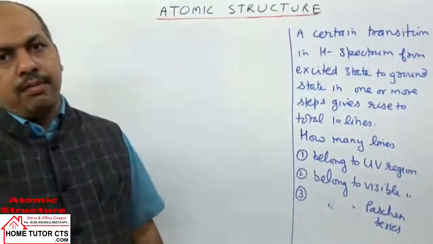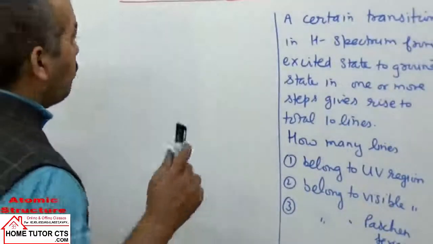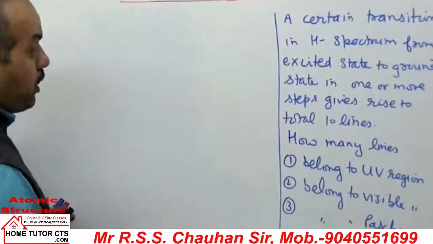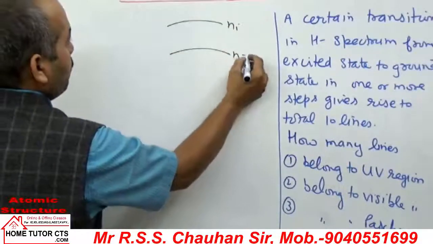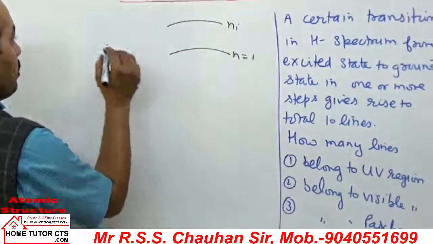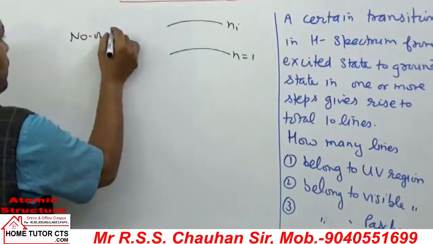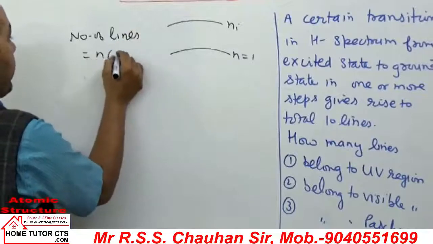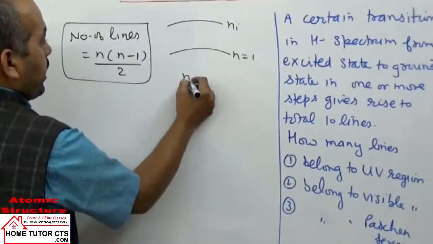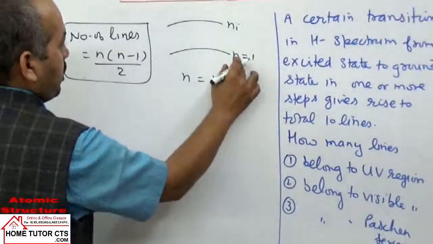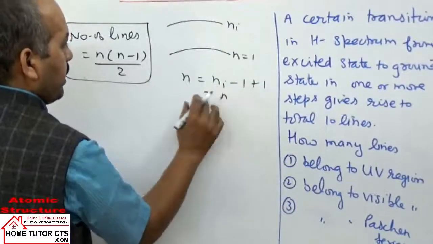Try this question yourself. Now coming to the solution part of this question. To solve it, we first need to understand which orbit the electron has gone to. If I take it as ni, the electron comes to the first orbit. What is the formula for the number of lines? It is equal to n into n minus 1 by 2. So what is n taken here? n can be taken as ni minus nf, where nf is 1, so n is the same as ni.